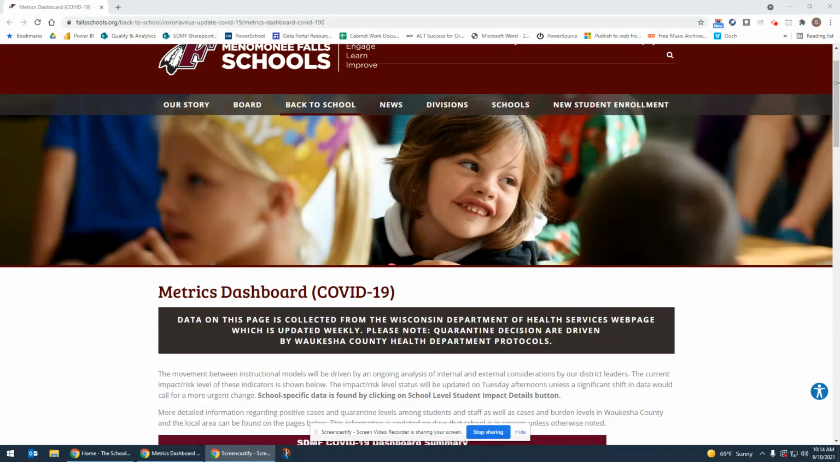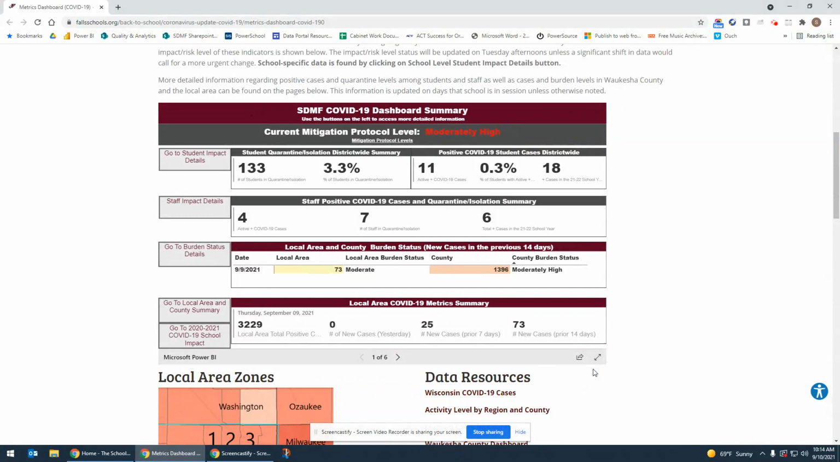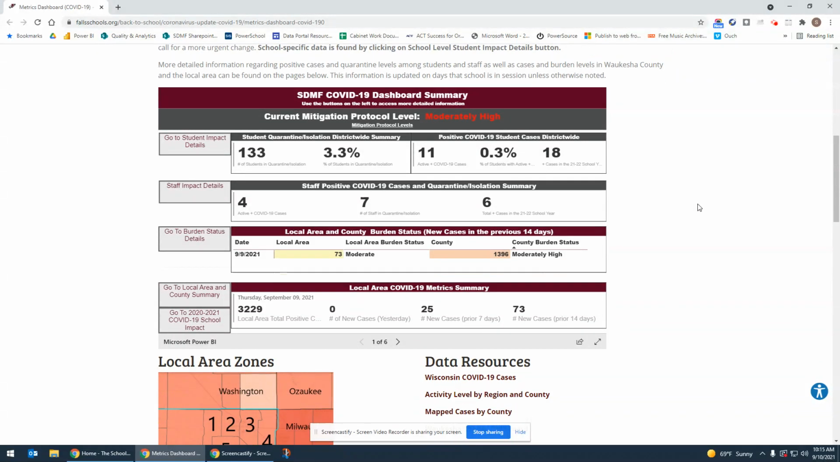When you go to the COVID metrics page, if you scroll down, you're going to see our school district COVID-19 dashboard summary. On this dashboard, this front page gives you a high-level view of the student impact, staff impact, burden status, and really a daily local area and county summary.